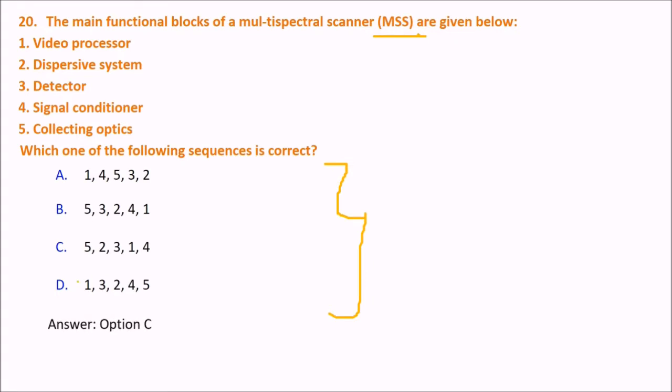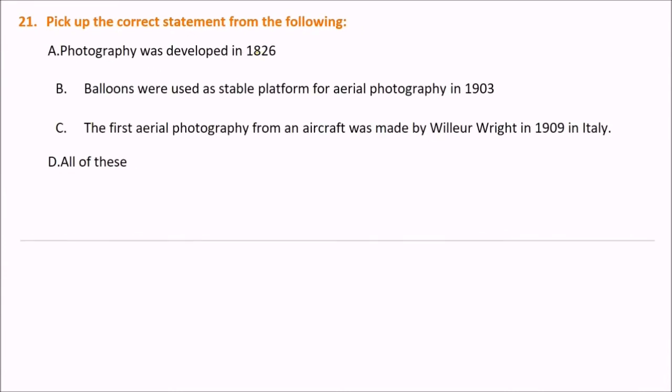The answer is this one. First, we have collecting optics. Then we have the dispersive system. Then we have the detector. Then we have the video processor. Finally, we have the signal conditioner. This is the MSS.